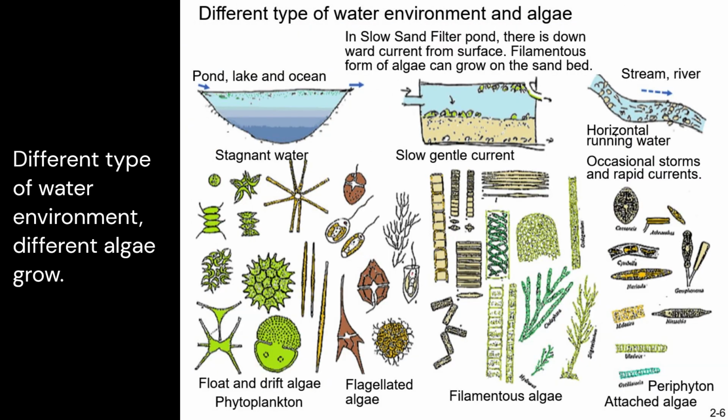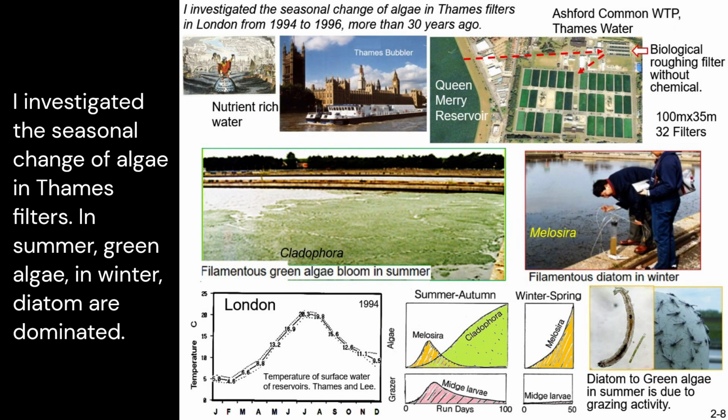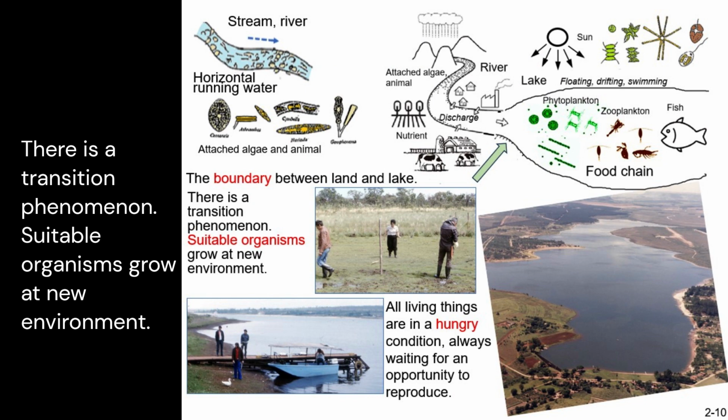Different types of water environment, different algae grow. Aerobic condition is essential for biological activity. There is a downward current. I investigated the seasonal change of algae in Thames filters. In summer, green algae, and in winter, diatoms are dominant. Thames works understood a faster flow rate is better for small organisms. There is a transition phenomenon. Suitable organisms grow in the new environment.